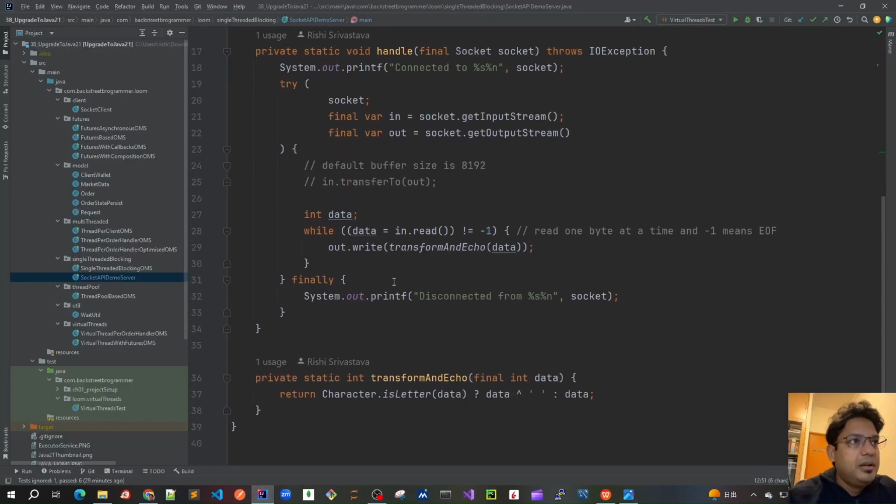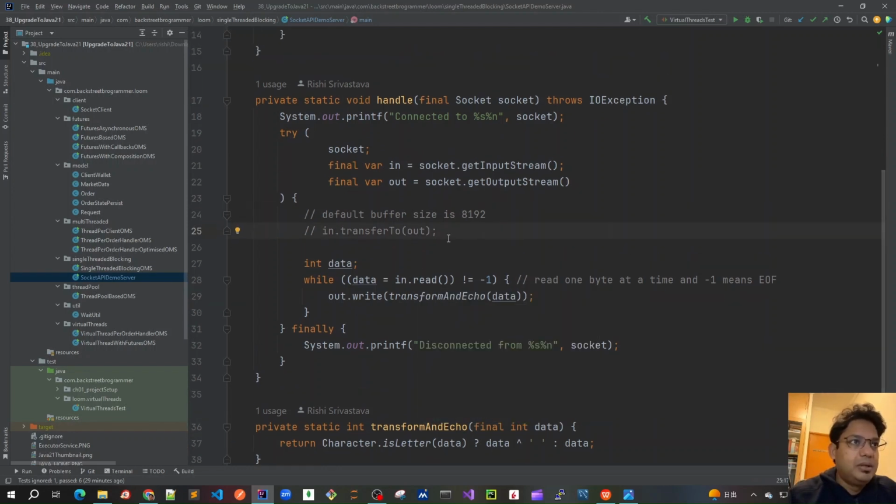Okay, so here there's one naive way we can just copy from the input stream to the output stream, so that whatever we receive on this socket, we can simply transfer out. But there's one caveat: the default buffer size is only 8192 bytes. So if we have more than that, we have to do some buffering logic. What I have done is, again, a very naive implementation.